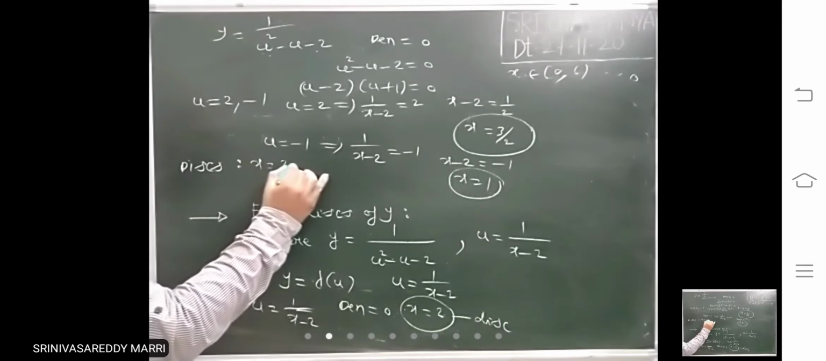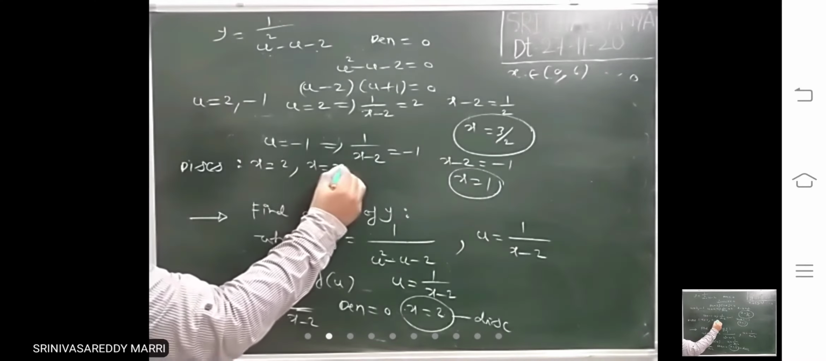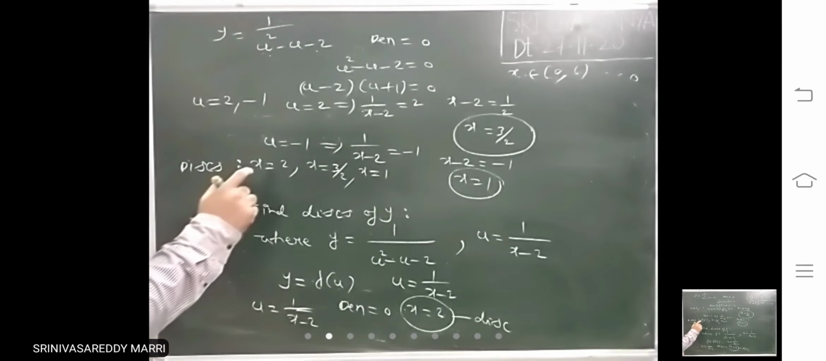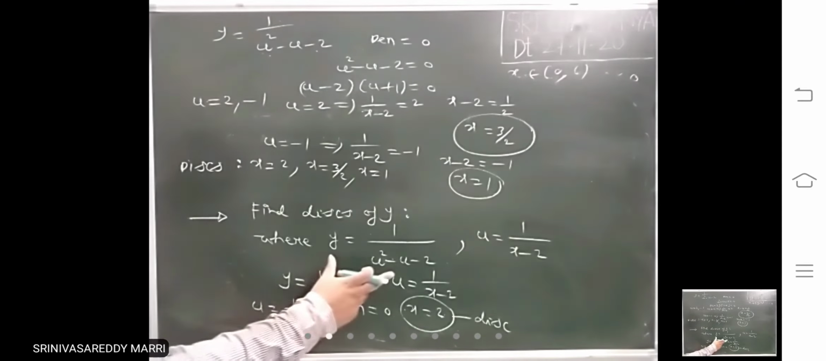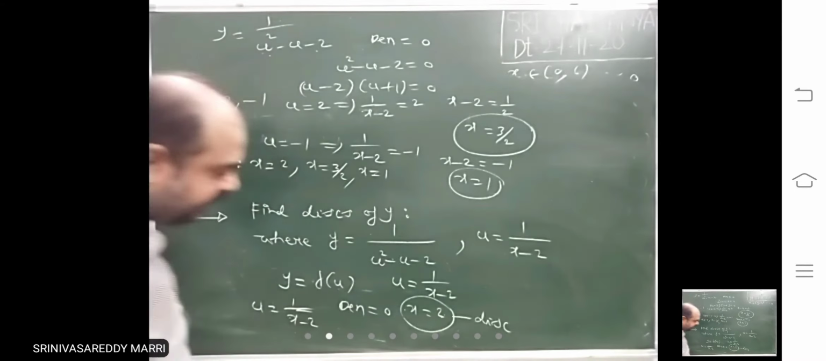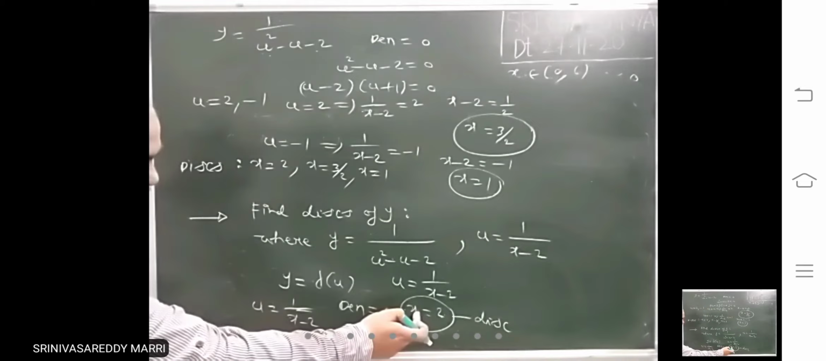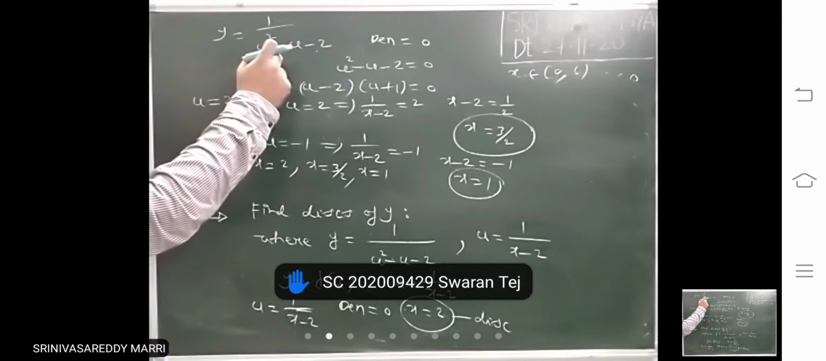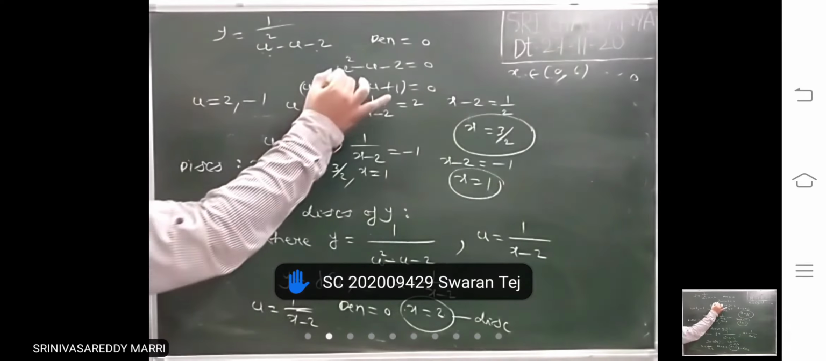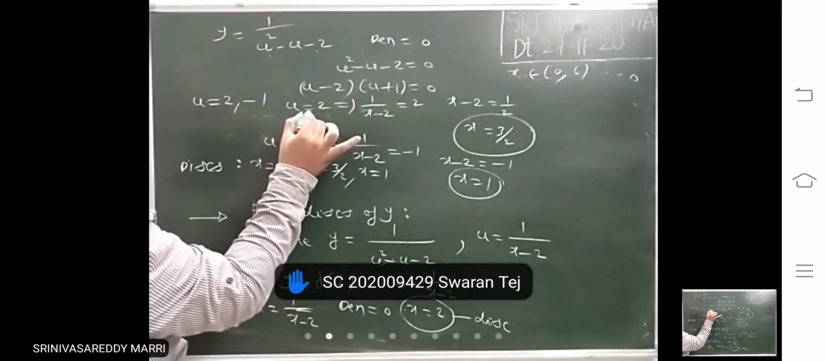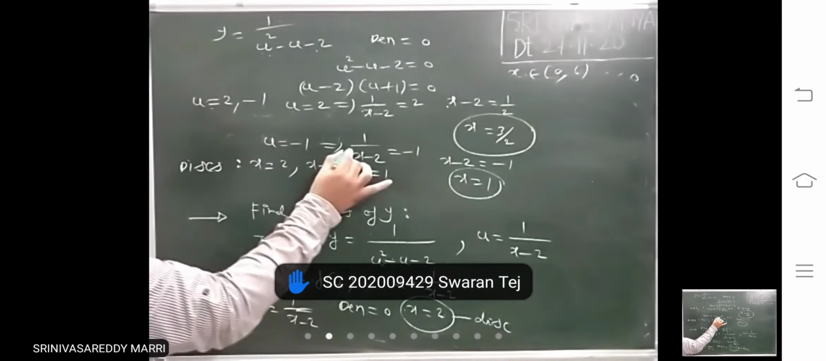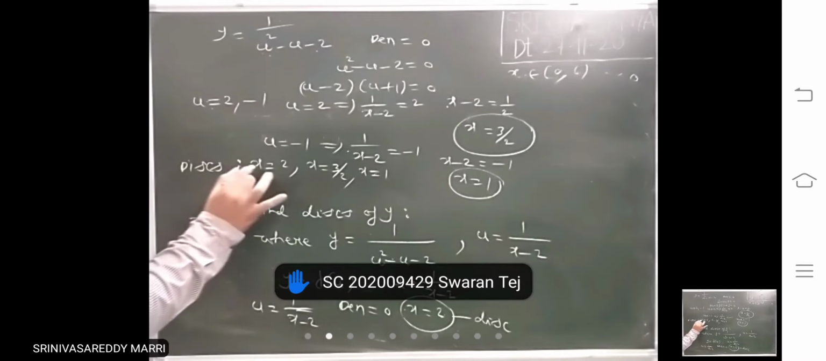x equal to 2, x equal to 3 by 2, x equal to 1. How many discontinuities? 1, 2, 3. 3 values. Simple. This is given like this. Just take the denominator equal to 0. One point you got, denominator equal to 0. Then take y. If this denominator equal to 0 also, it will become discontinuous. That means this is 0. U values you got. From that U value, calculate X value. How many are there? 3 values.